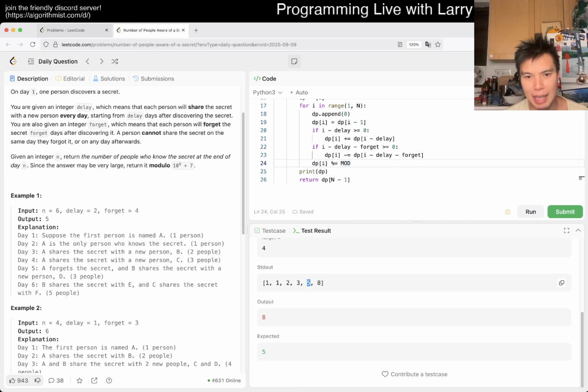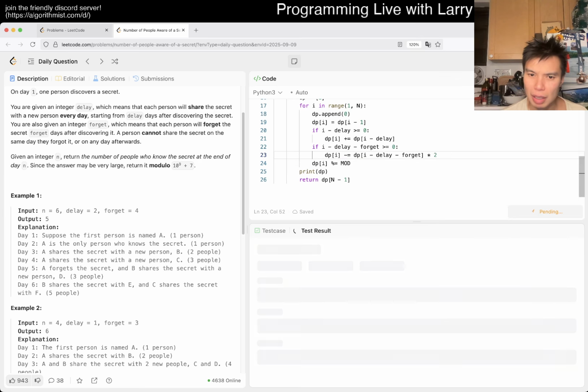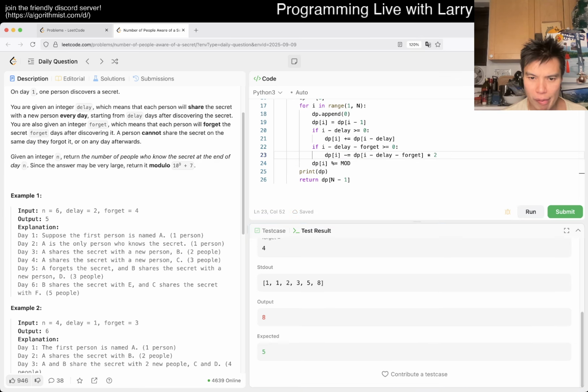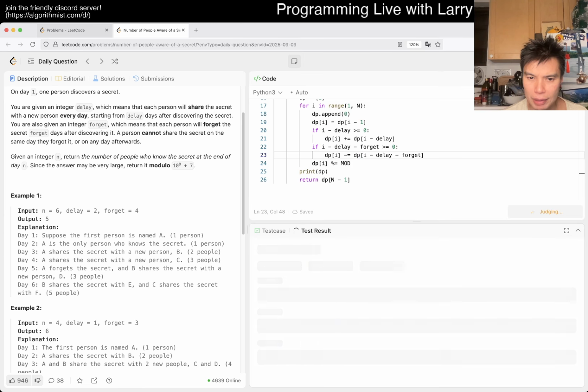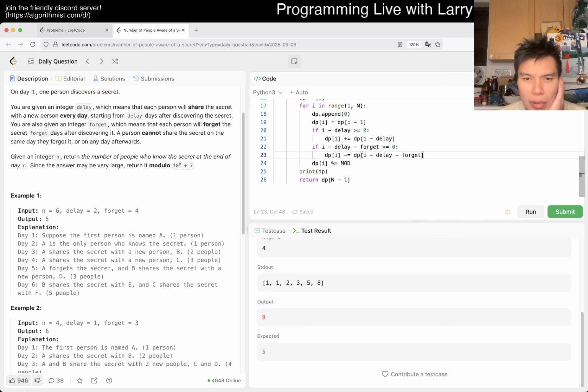The reason being that the new people is not right, I guess, because people here forgot. So I guess I am off by 1. So I think this is maybe this. That's not enough. Didn't change anything actually. So here it's going to be 0, 1, 2, 3, 4. Forget is 4.